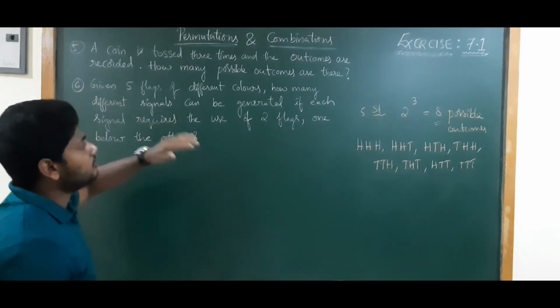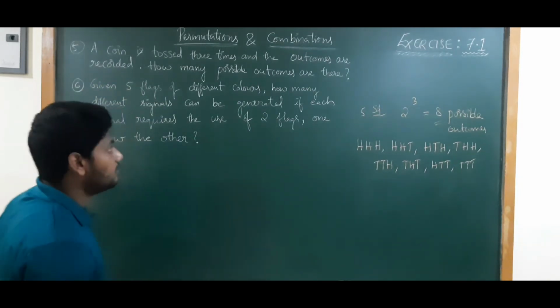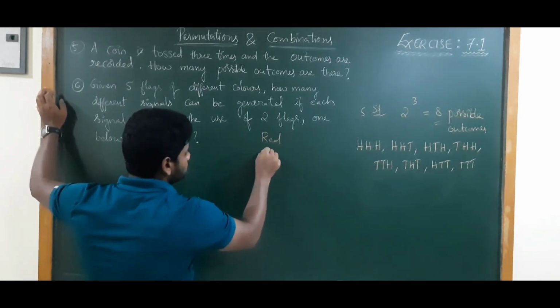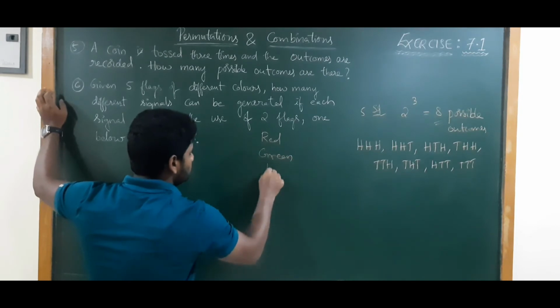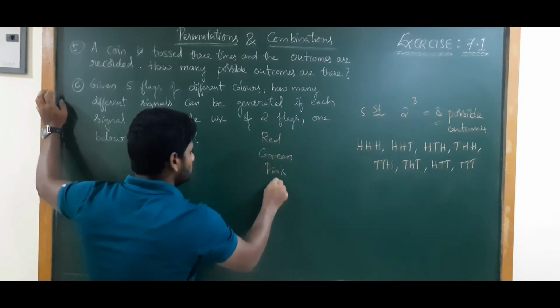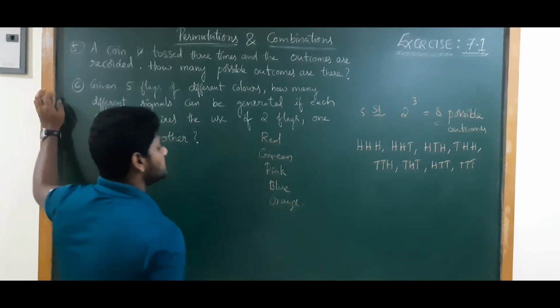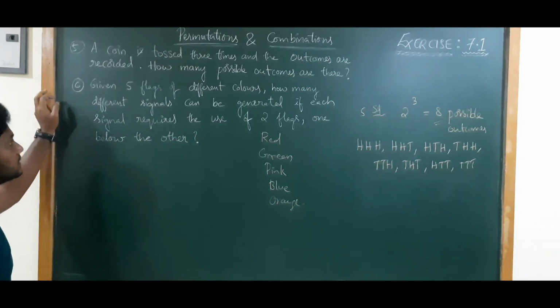Given 5 flags of different colors, that may be red, green, pink, blue and orange. For example, these are the 5 different color flags.